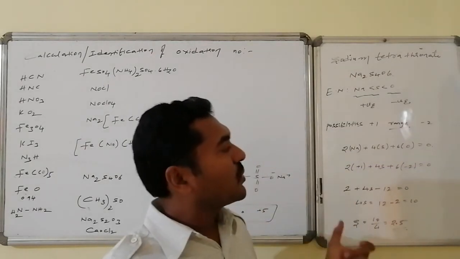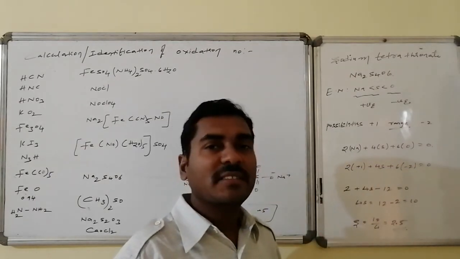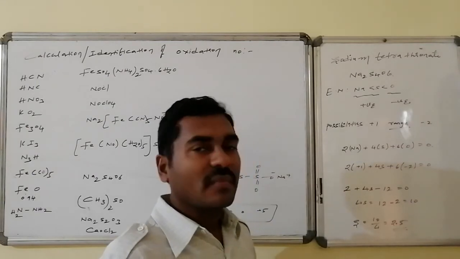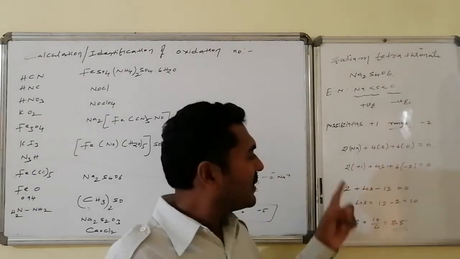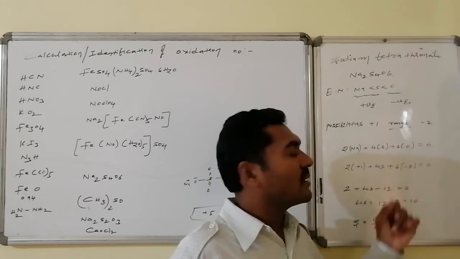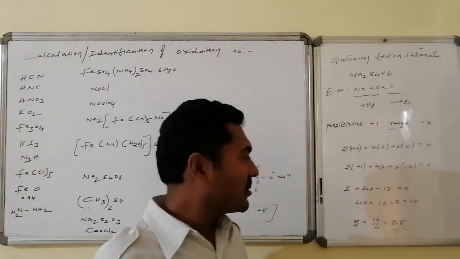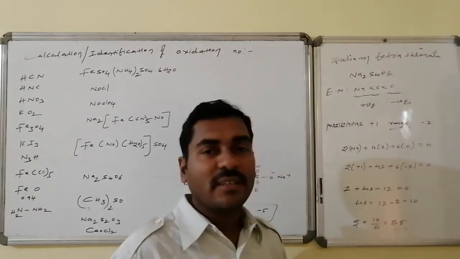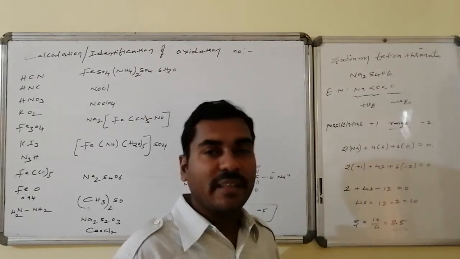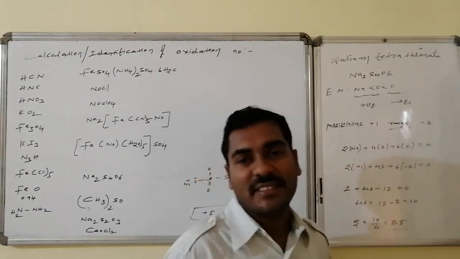So therefore 2 sodium + 4 sulfur + 6 oxygen should become equal to 0. As per general information, sodium is always +1, whereas oxygen is always -2. Sulfur, which we want to find out, should make the total equal to 0, and thus we came to know that every sulfur is, on average, +2.5 in oxidation state.